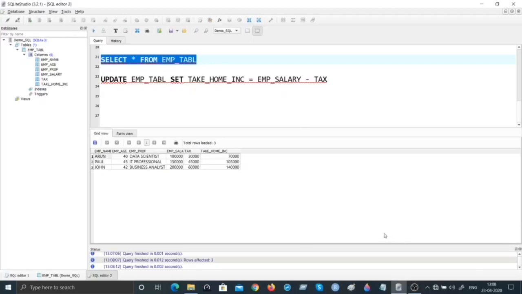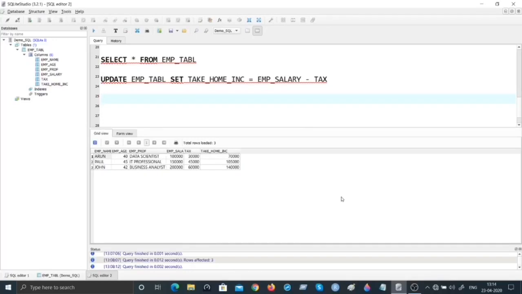We shall go ahead and do a few more things. How about now using some aggregating functions? In data analysis, exploratory data analysis, it's pertinent to ask, okay, what is the average salary? What is the average tax? What is the average income, etc.? Shall we go ahead and try some aggregating functions in SQL? Now let's just go about calculating the average employee salary and average take home from the table and visualizing.